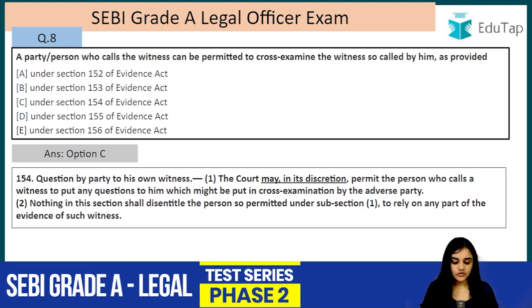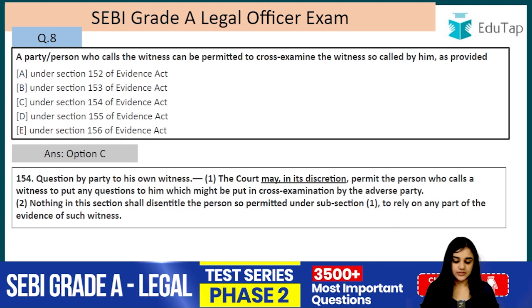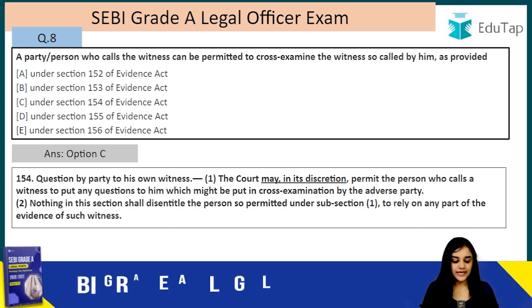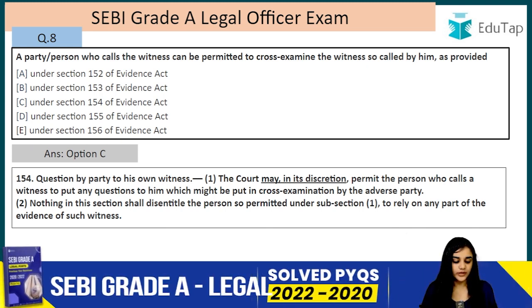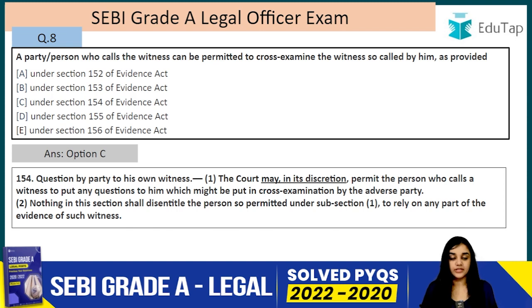Nothing in this section shall disentitle the person so permitted under subsection 1 to rely on any part of the evidence of such witness. So that evidence by the hostile witness can be relied on, right?